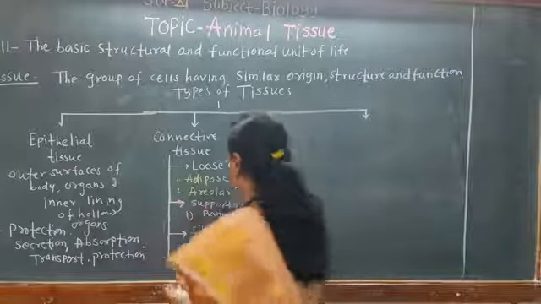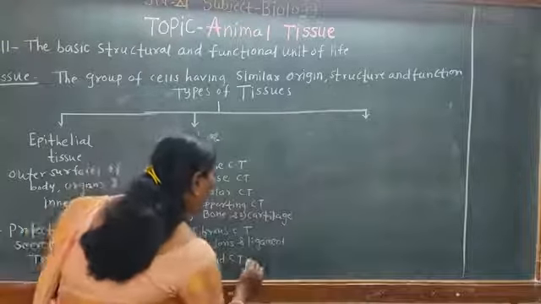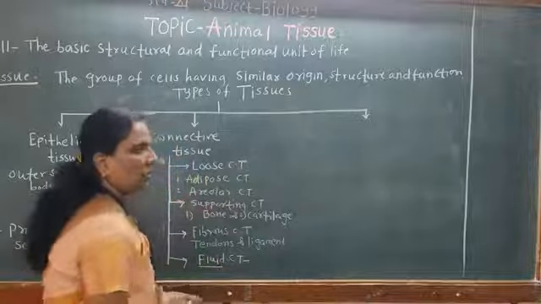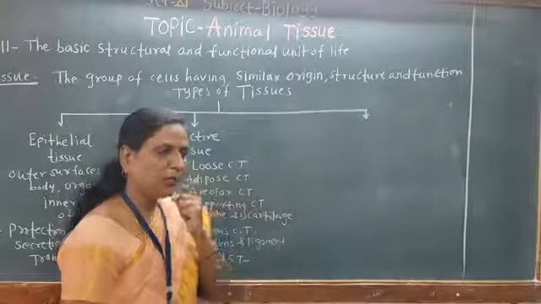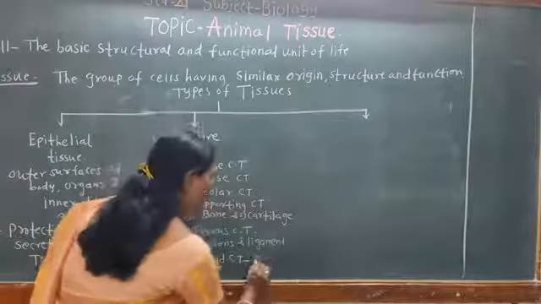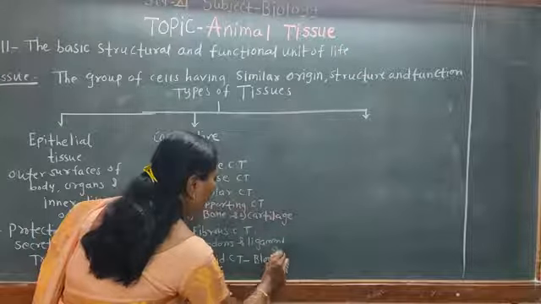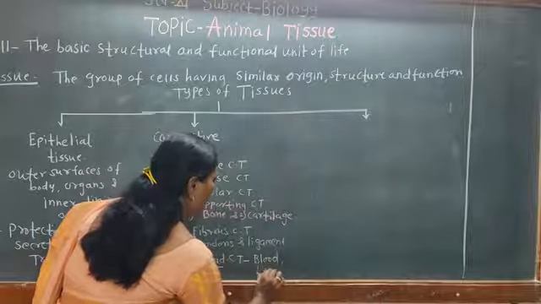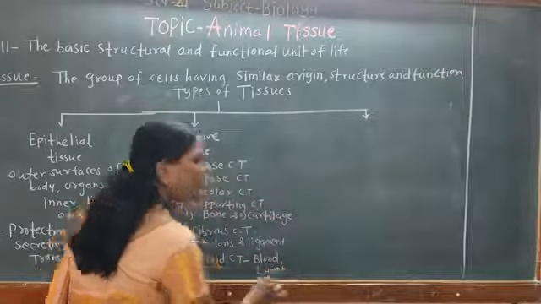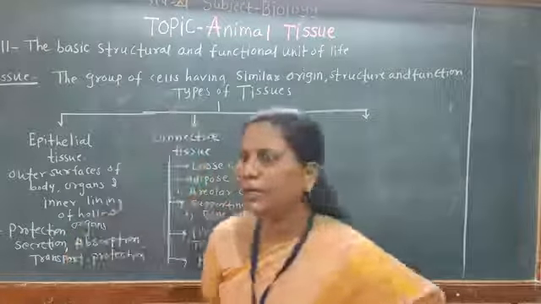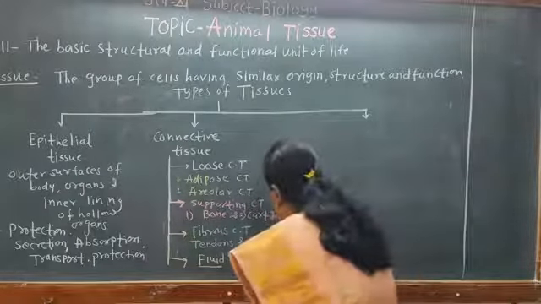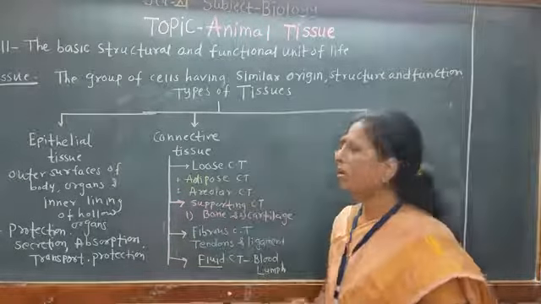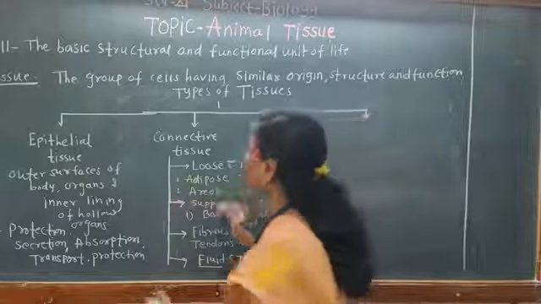The next is fluid connective tissue, which is fluid in nature, and it consists of different types of cells, but the matrix is fluid. What are the different fluid connective tissues in our body? The blood and lymph. Blood and lymph are the two fluid connective tissues in our body. So this is the connective tissue.